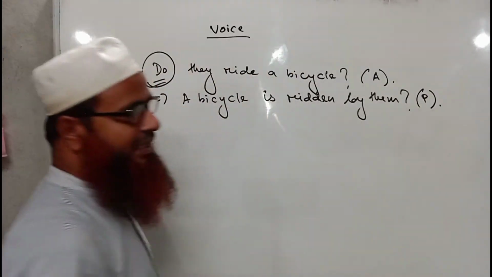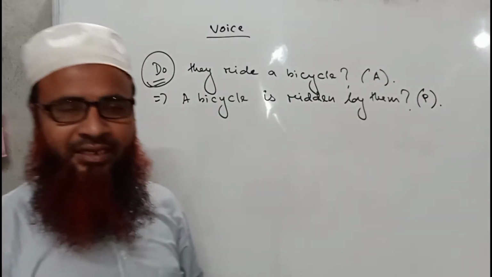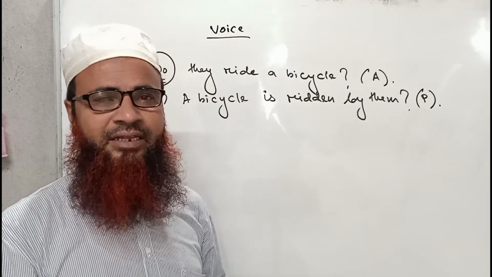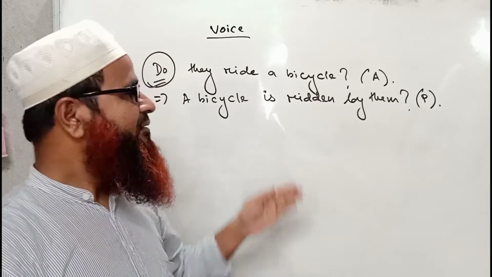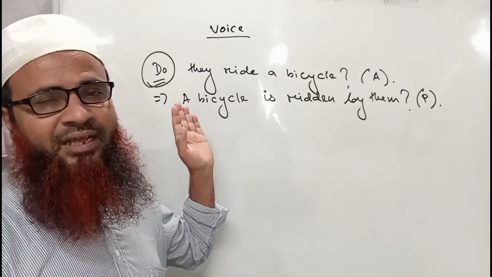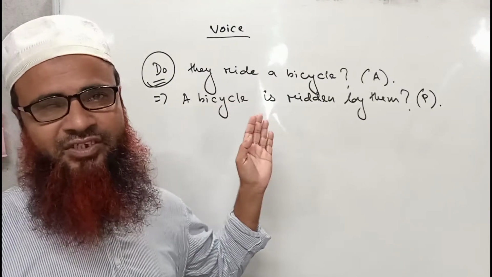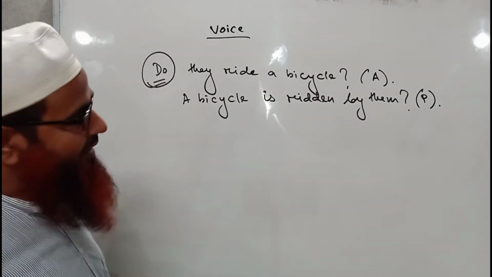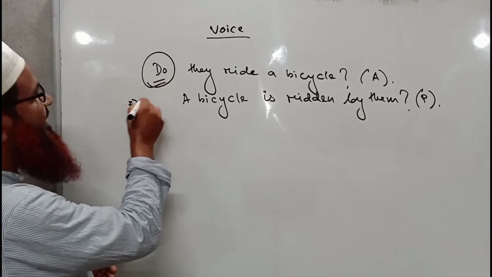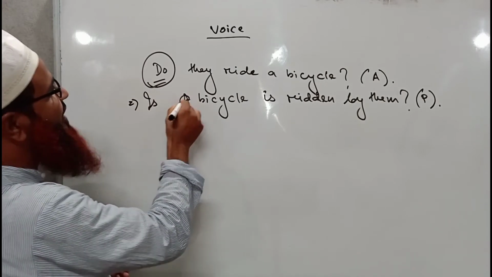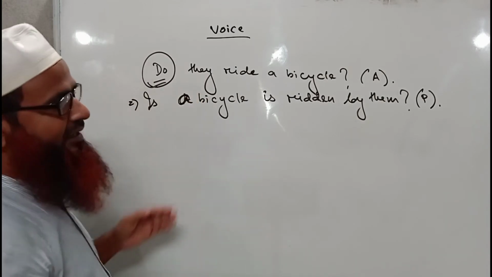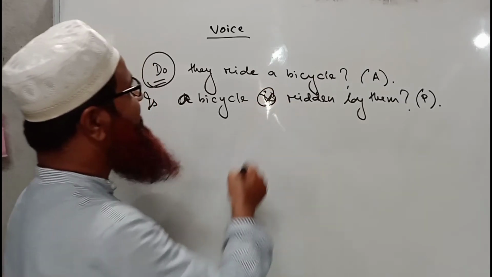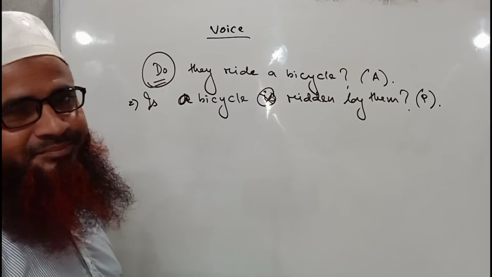When there is an auxiliary verb in a sentence, we can change it into interrogative by placing the auxiliary verb before the subject only. So we have to write is at the very beginning of the sentence. Now we have to use this a in its small form. Now it will be: is a bicycle ridden by them?